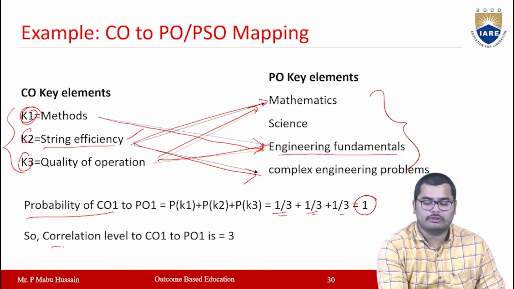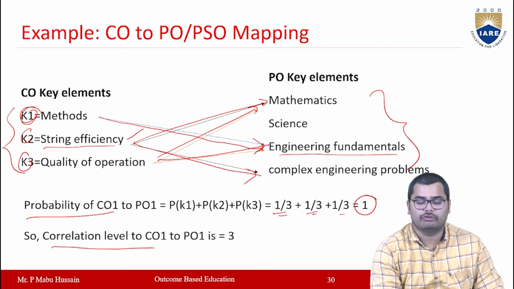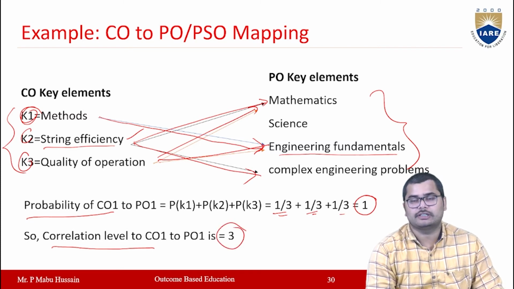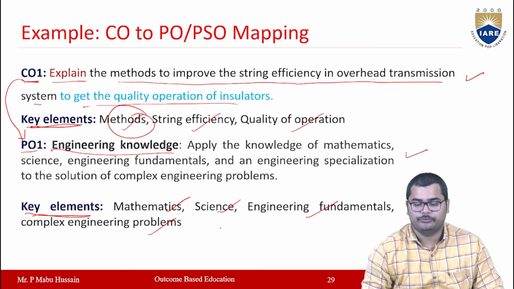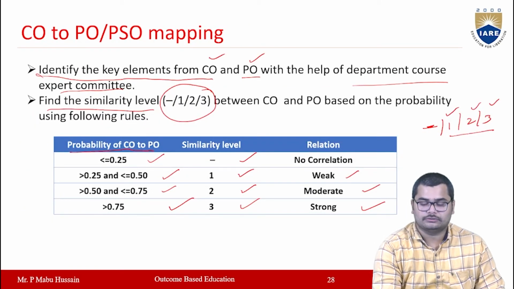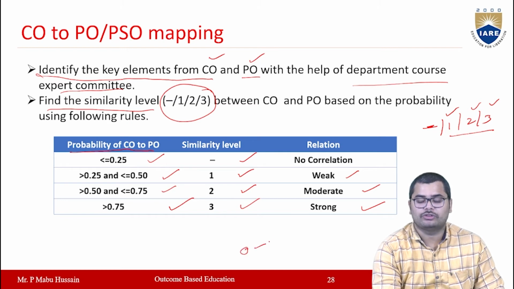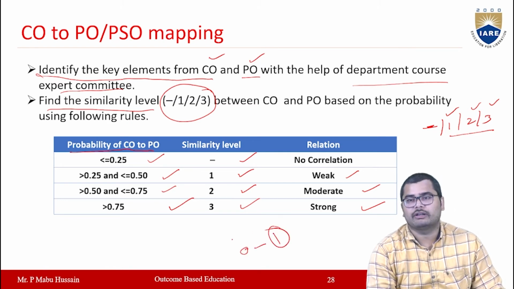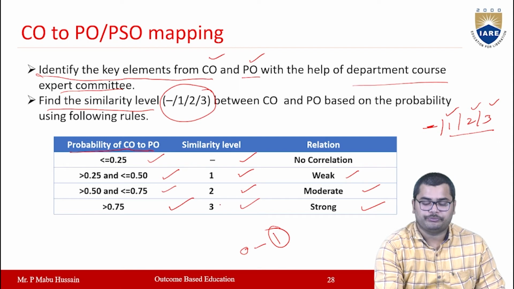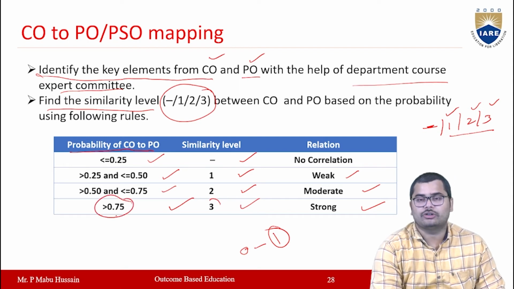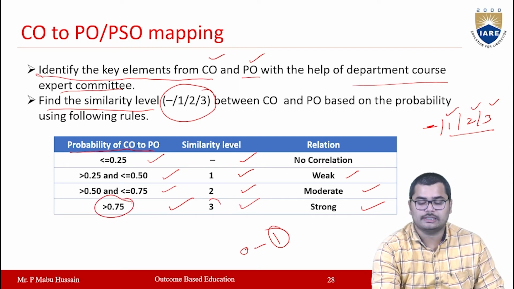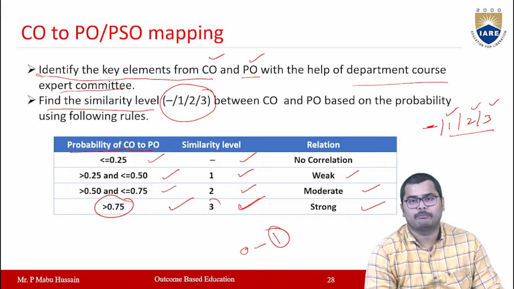So the correlation level for CO to PO will be level 3, which is strong. PO probability generally varies from 0 to 1 only, right? So you are getting 1, which is the maximum, which is greater than 0.75. So the CO is very strongly mapped with the PO1.